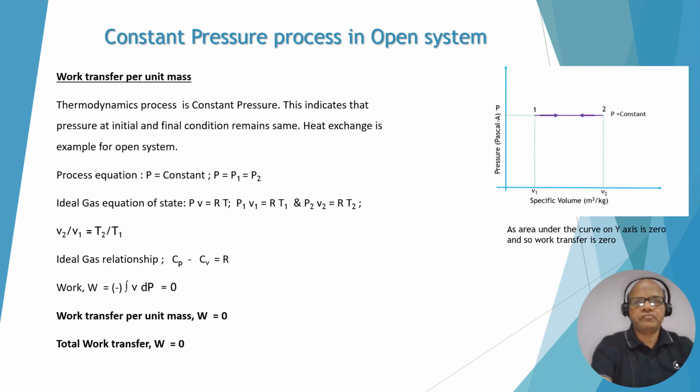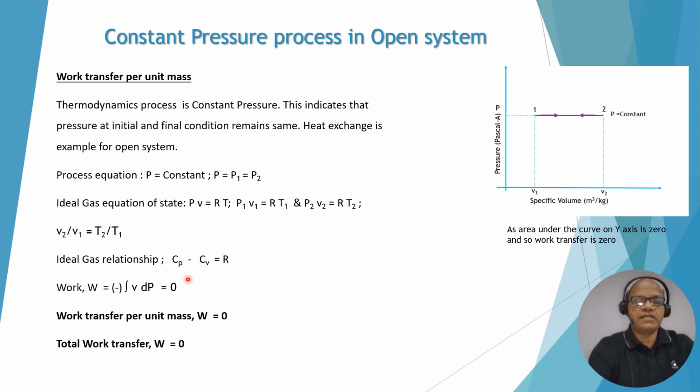Now we need to find the heat transfer, work transfer, etc. for the open system. Again, this is what is called a constant pressure process. We can write this process, but again the same, PV is equal to RT, P1 V1 is equal to RT1, P2 V2 is RT2. So we can write V2 by V1 is T2 by T1.